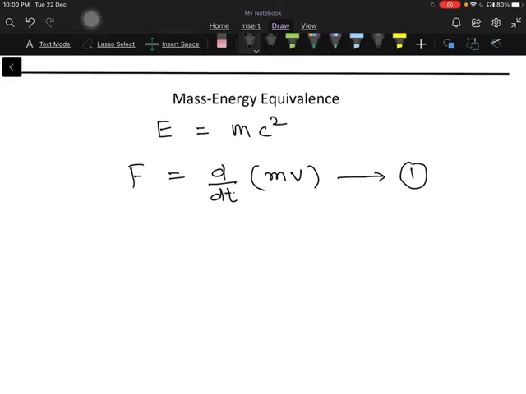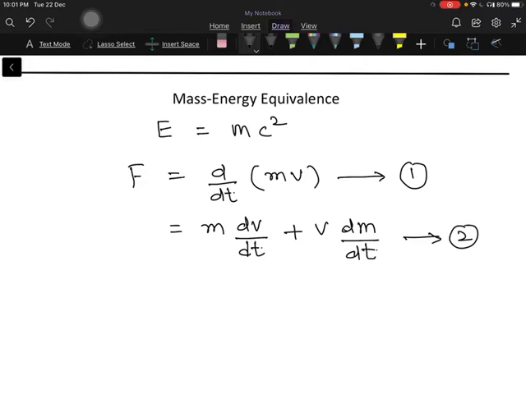Then we differentiate this equation with respect to t. So what do we get? It is the differentiation of a product, because both mass as well as the velocity are variables according to Einstein's relativity. So F is equal to m into dv upon dt, plus v into dm upon dt. That is the differentiation, and we write this as equation number 2.